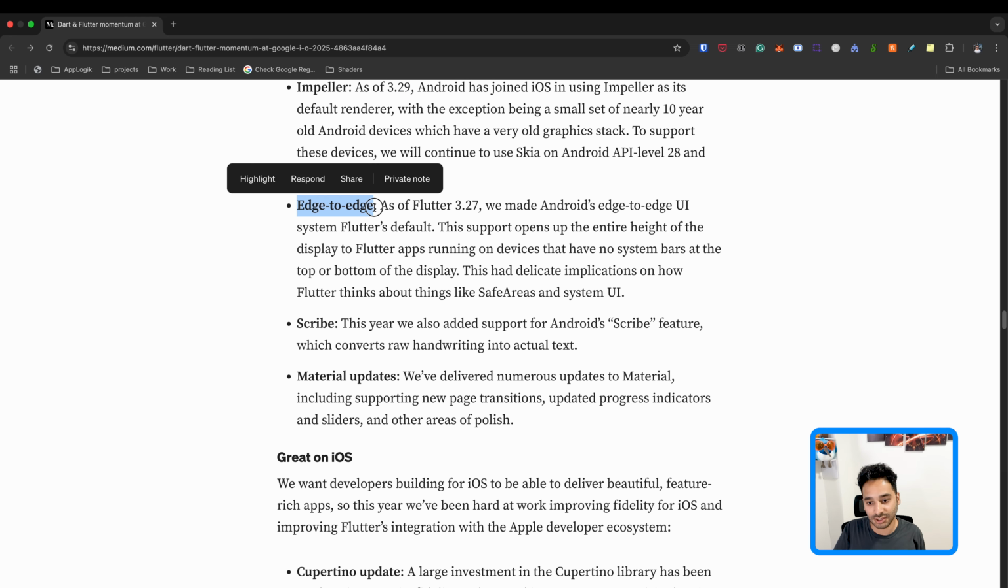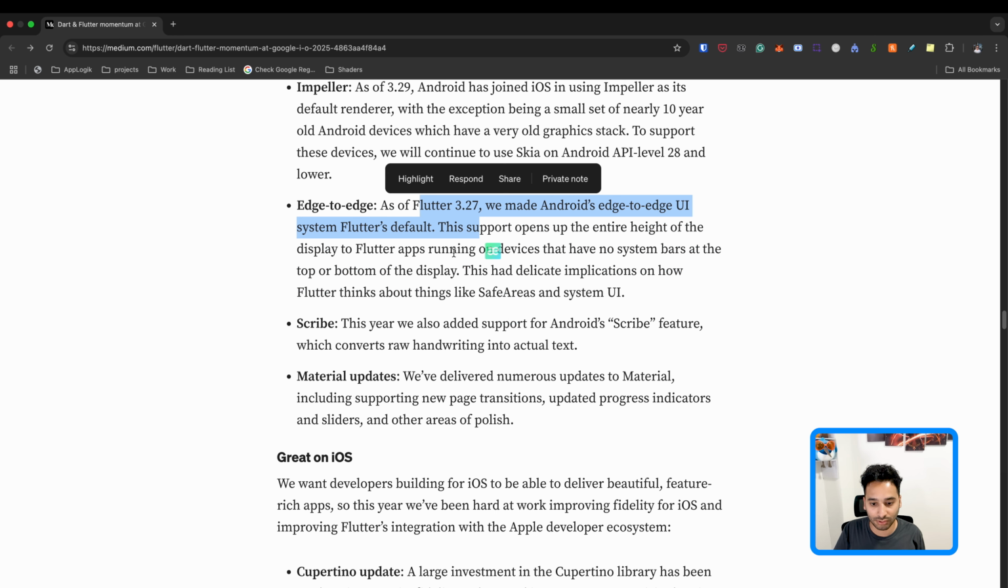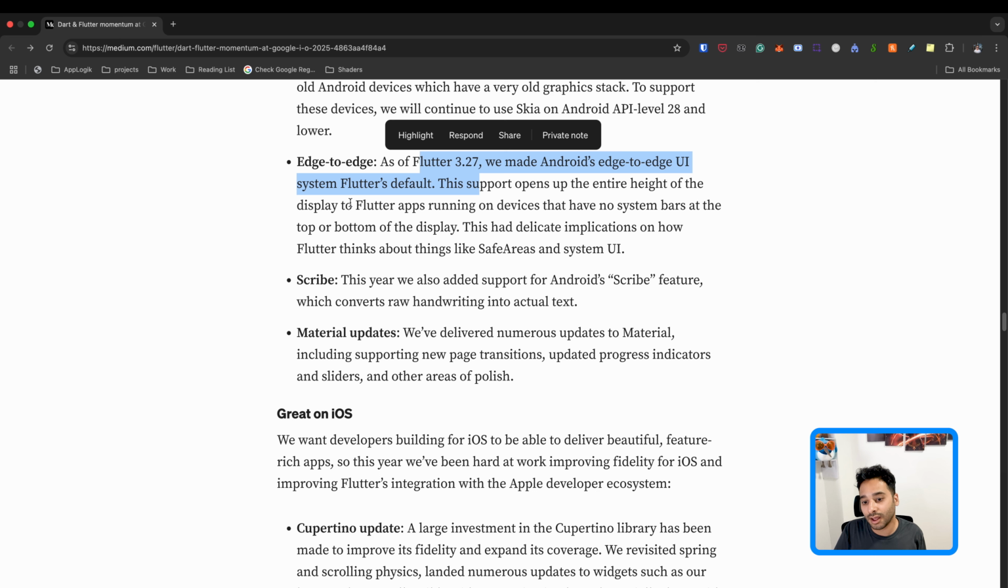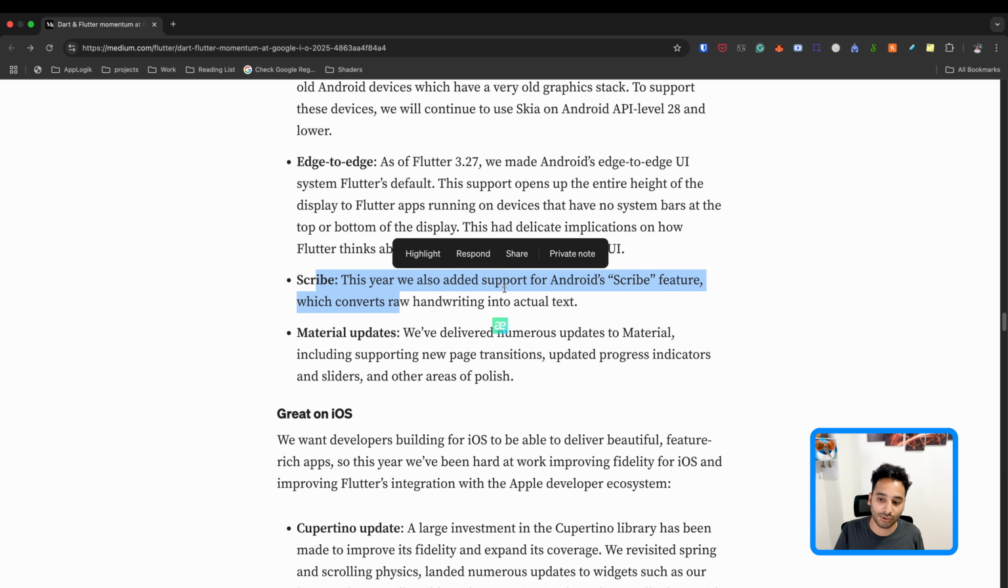And here we have edge-to-edge design by default on Android. It is something that is old, but they mention it because it is Google I/O and it happens every year. And here we have the Scribe feature on Android. It was available on iOS, but they also added it on Android. For example, you have a text field and you can just write something, and it detects what you have written and inserts it into the text field. And now you can have it on your Android.